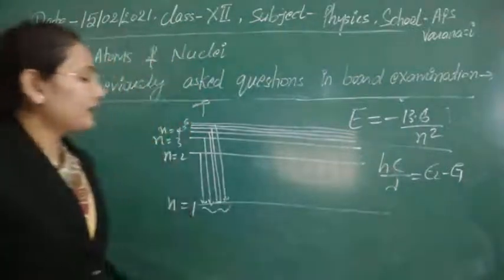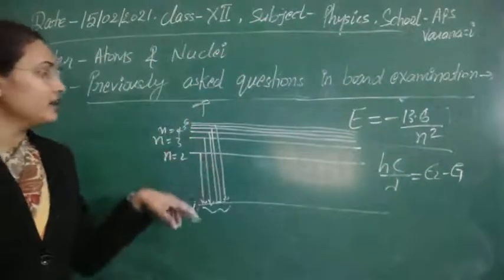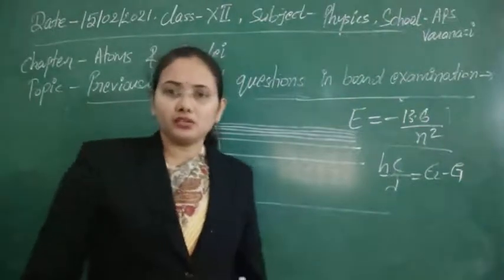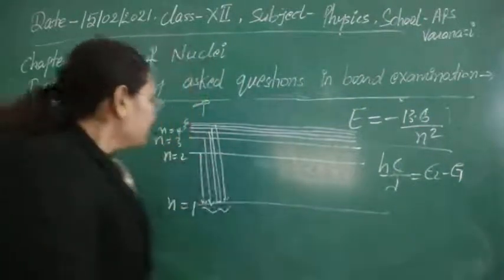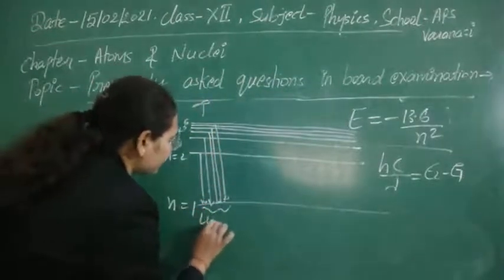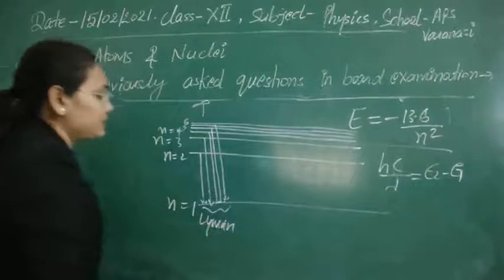So we can calculate lambda easily, and also by the formula of the Rydberg constant that I have just told you. Finally, this series that we got here is called Lyman series.